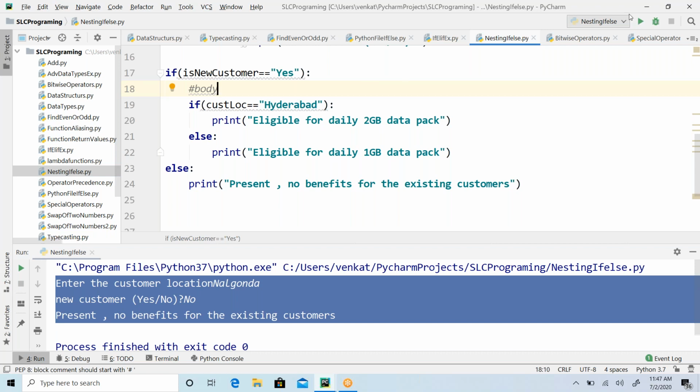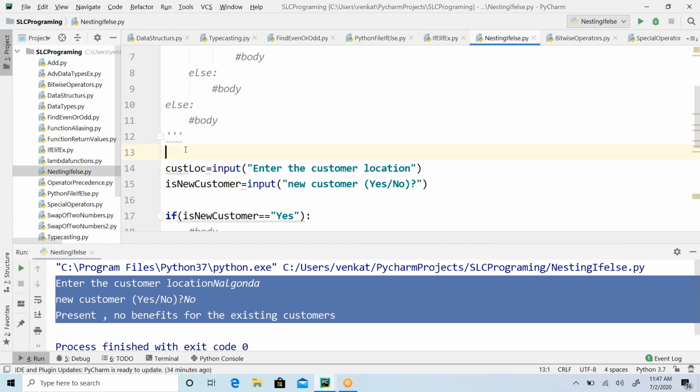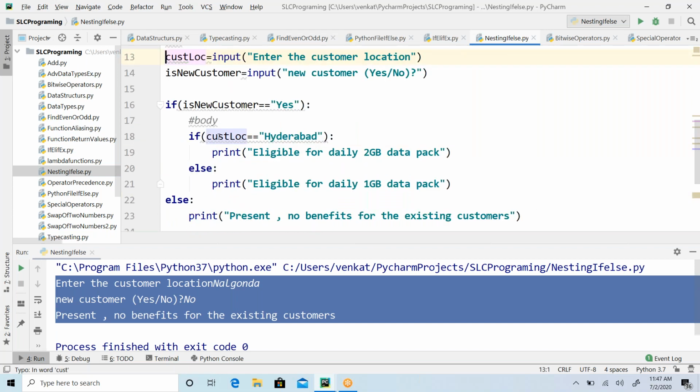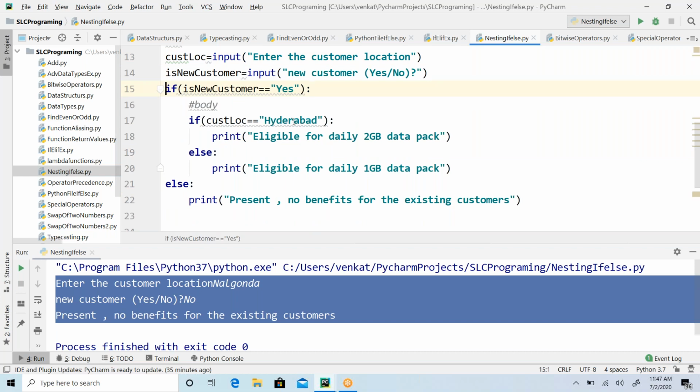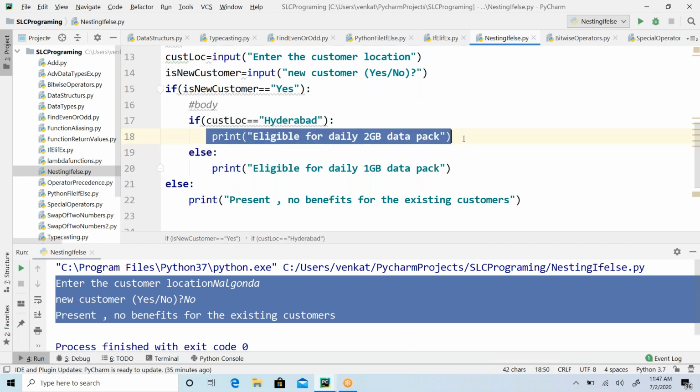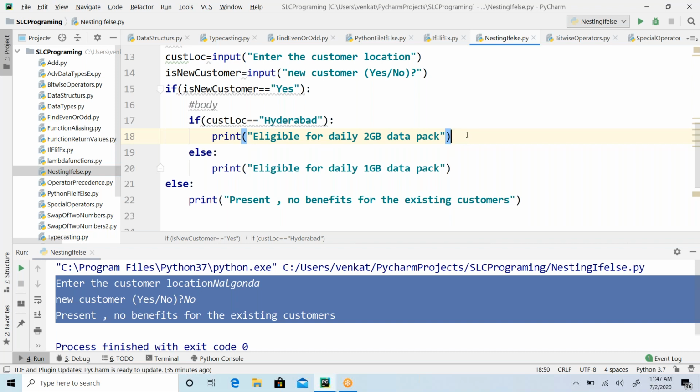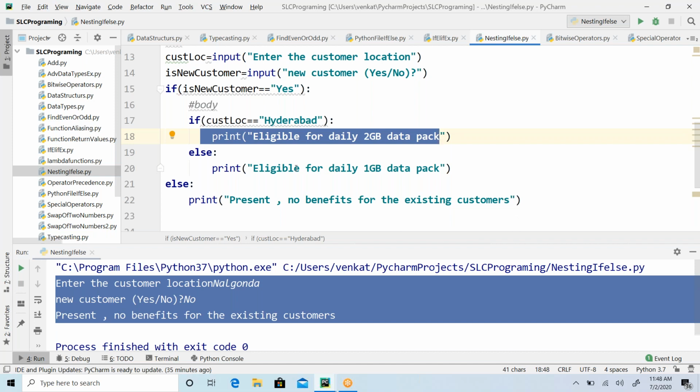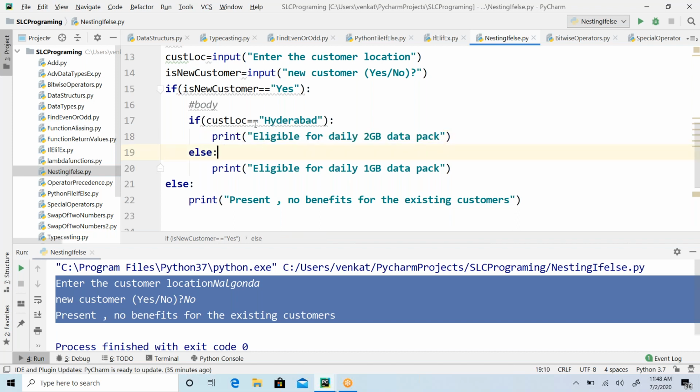Hope you understand, guys. Any issues? Any questions around this? No questions. Good. So you can play around with this, guys. You can keep if inside if again, if you want, you can keep one more if condition here. Maybe based on his usage, if you wanted to provide offers, you can add one more condition: if monthly usage is this much, then only you give this pack, otherwise no. So you can add one more level also. It can go any number of levels. There is no restriction.